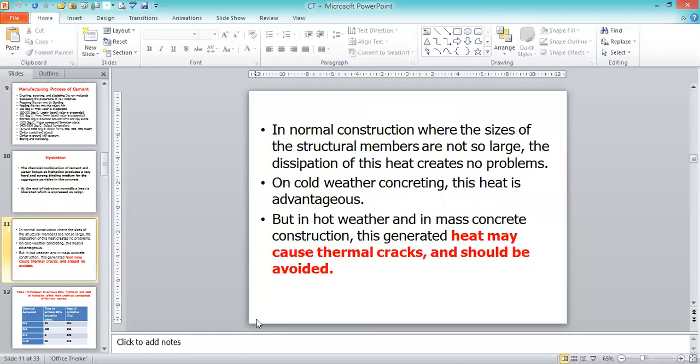In hot weather and in mass concrete construction, this generated heat may cause thermal cracks and should be avoided. So this is the problem that takes place with the heat of hydration. If you do not control the heat of hydration, thermal cracks are going to develop in the structural members of the concrete.